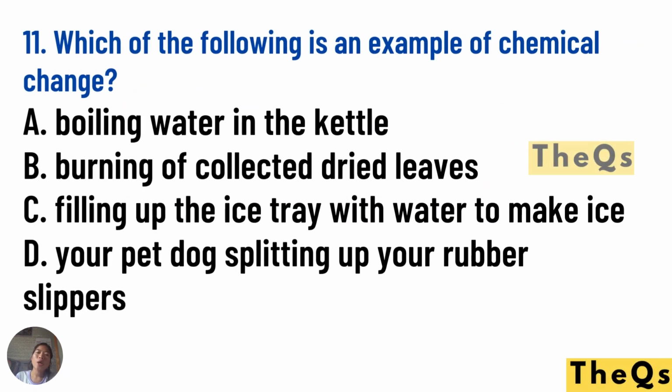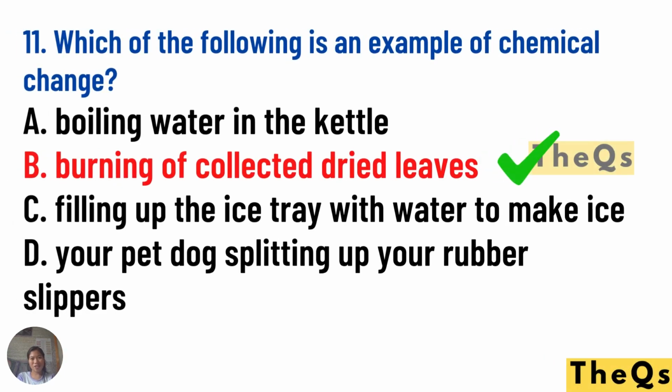Number 11. Which of the following is an example of chemical change? Remember, chemical change, there is a formation of new substance. A. Boiling water in the kettle. B. Burning of collected dried leaves. C. Filling up the ice tray with water to make ice. Letter D. Your pet dog chewing up your rubber slippers. Remember, when there is fire, then that is chemical change. So the answer is burning of collected dried leaves.